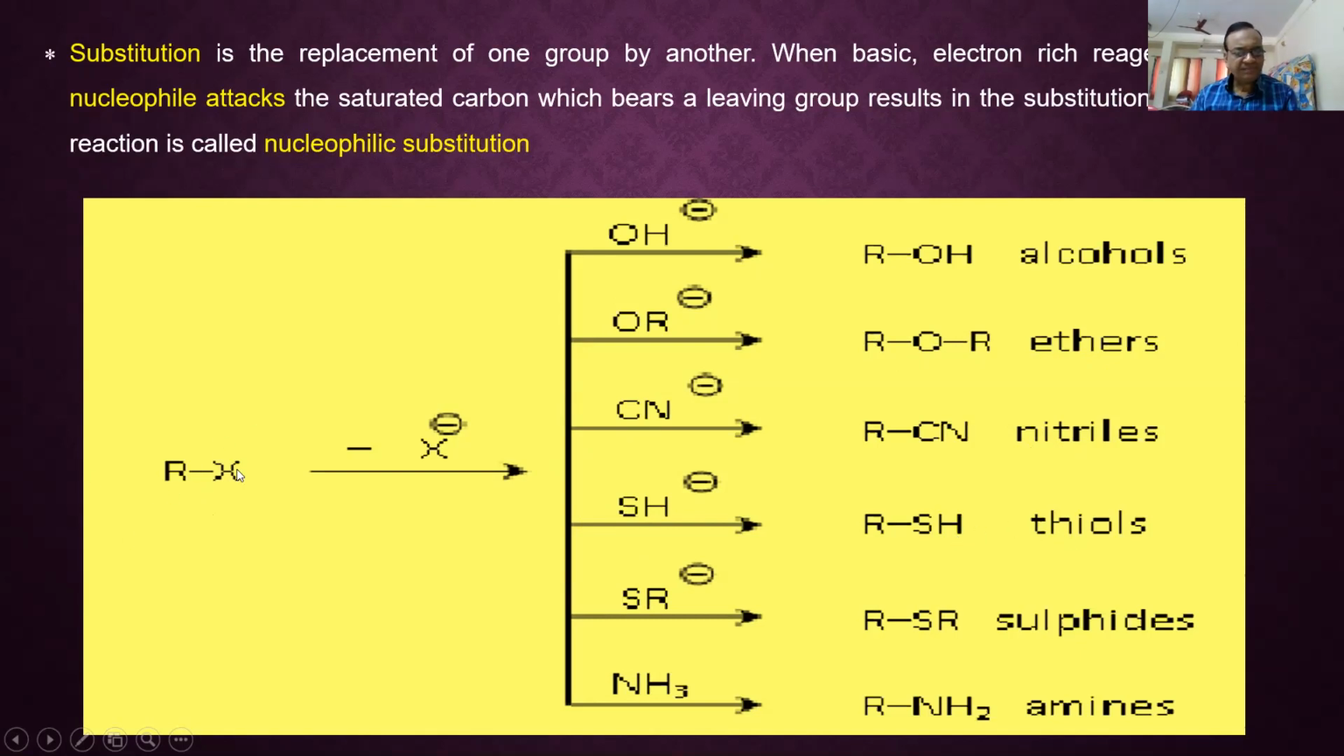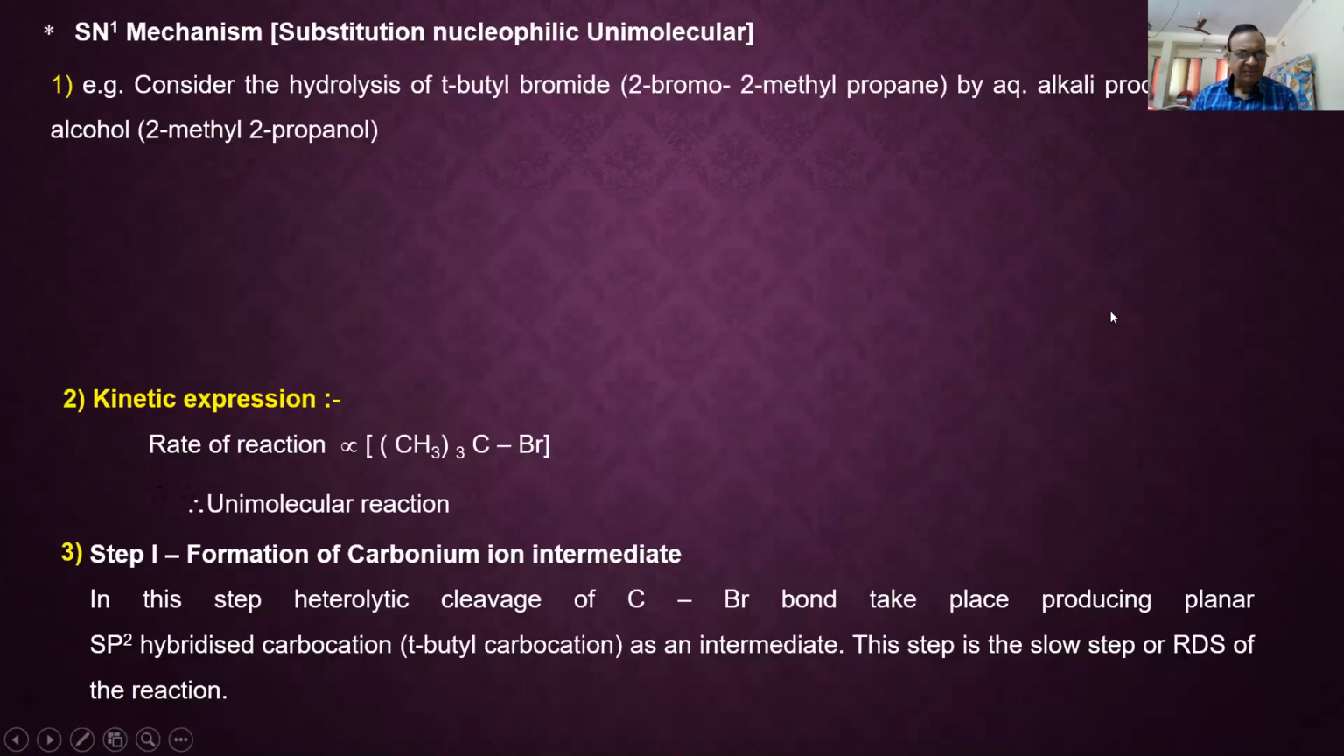With RSH, it gives RSR, sulfides, and with ammonia, it gives amines. So this is how nucleophilic substitution reactions give various functional groups, which can be prepared by these nucleophilic substitution reactions.